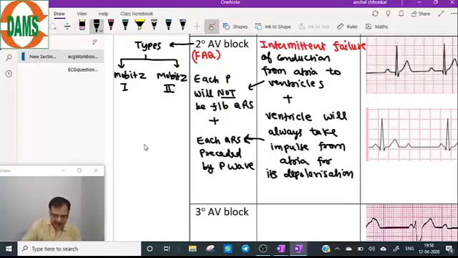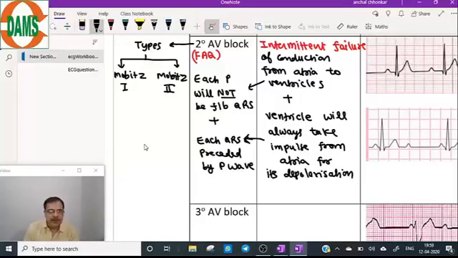So what happens to the PR interval, that we will see when we see the diagrams of these second degree AV blocks. You have to understand the key findings. Intermittent failure of conduction from atria to ventricle, each P will not be followed by QRS. But whenever QRS is coming, it is preceded by P wave, because the ventricle is dependent on the atria for its depolarization. Which lead to see for the AV block? As I have told you earlier, lead 2 is the best.